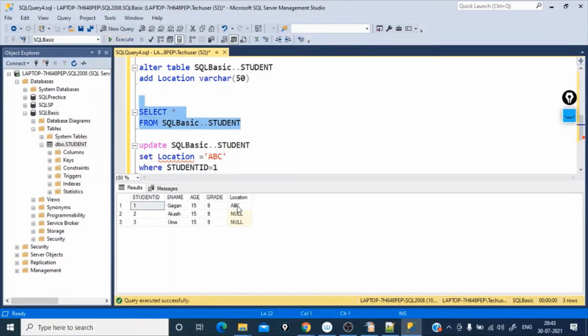Okay, here if you see, only student ID 1 got updated. The most important point in the update statement is having a where condition. If you miss the where condition, then the entire table gets updated with the new value. So you have to be very careful when you are executing update statement.